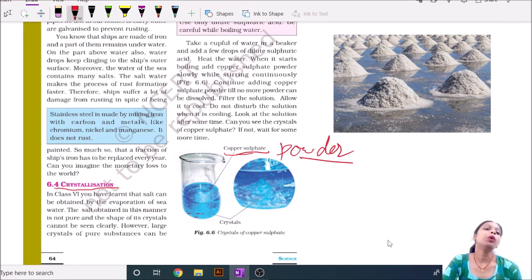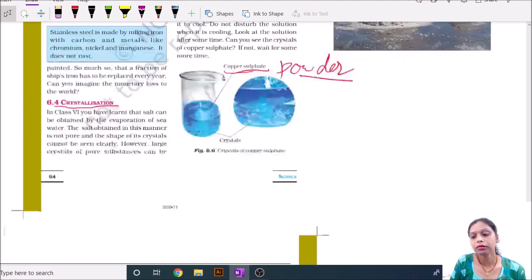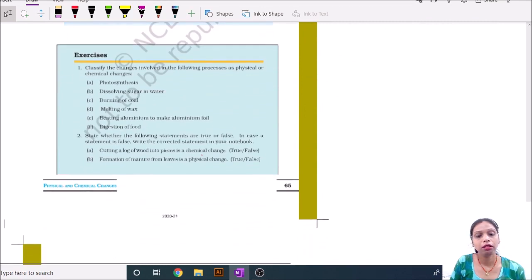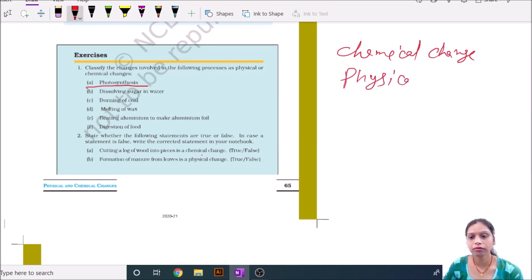Now we are going to discuss the question answers of this chapter. The first question shown in this picture: photosynthesis is a chemical change. Dissolving sugar in water is a physical change. Burning wood is a chemical change.